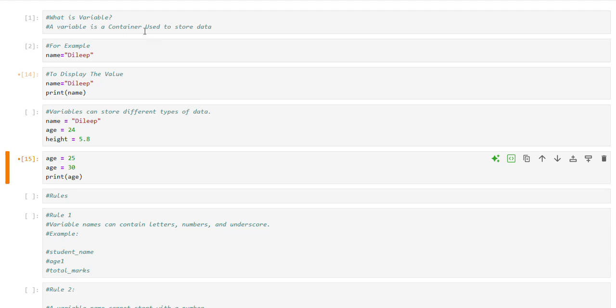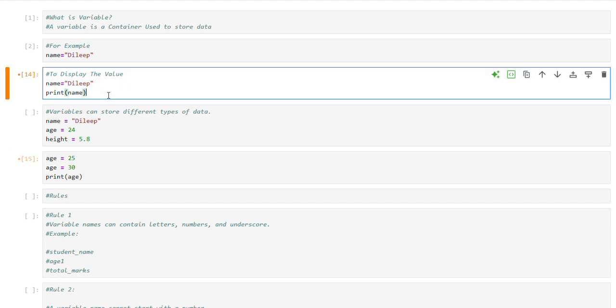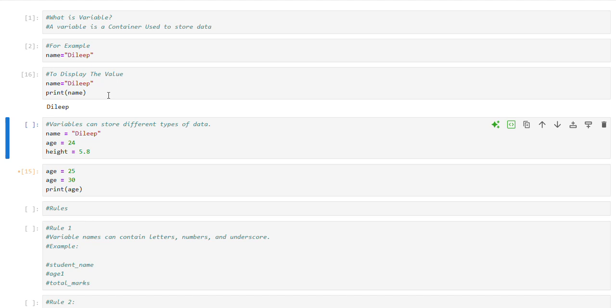A variable is a container used to store data. For example, name equal to Dilip. Here, name is a variable and Dilip is a value stored inside it. Now, if you want to display the value, here we have to use print. Now, what is the output here? Yes, Dilip is the output.